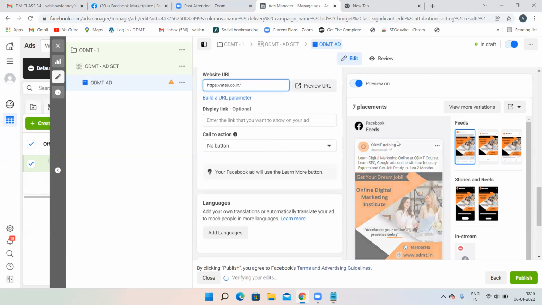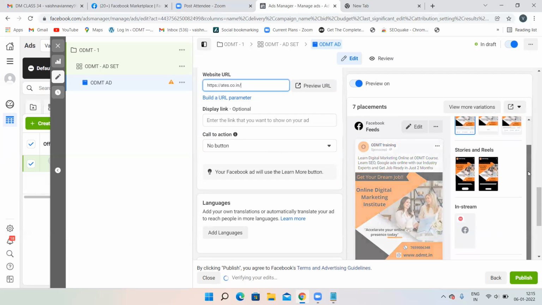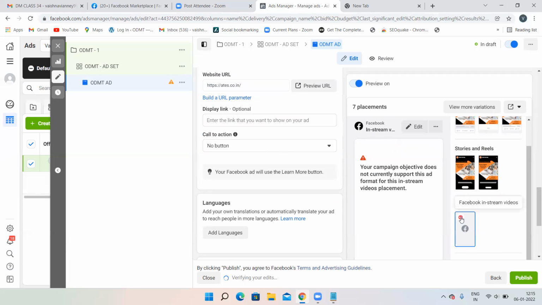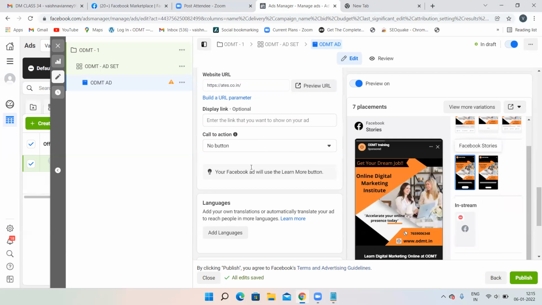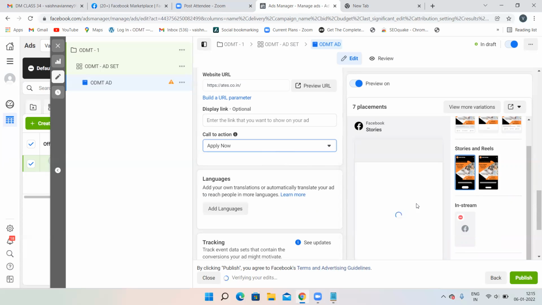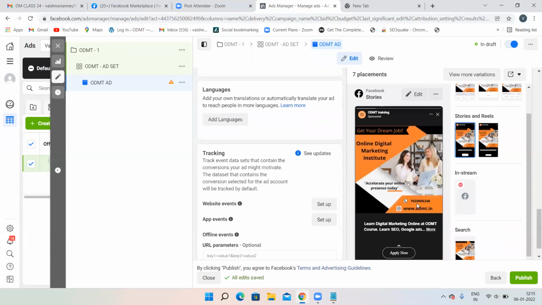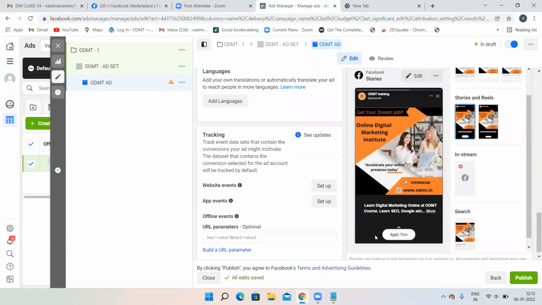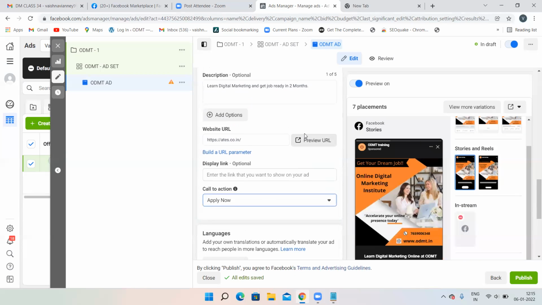And if you want to add a call to action button in your advertisement, like call or contact us, this kind of thing, then you can just add the call to action button over here also, like learn more, sign up, subscribe, apply now. See, apply now. Then apply now will be appearing in the particular advertisement. When they click on apply now, they'll land on your website because I've given the website URL over here. So it's up to you whether you want to give the call to action button or not.